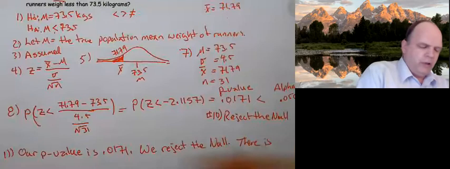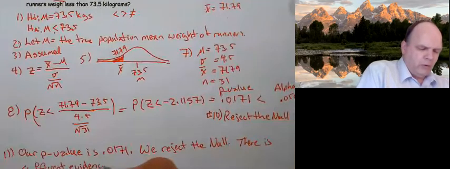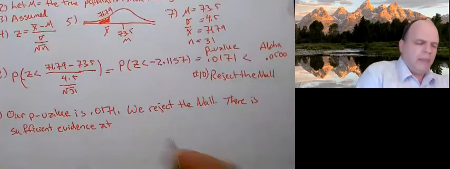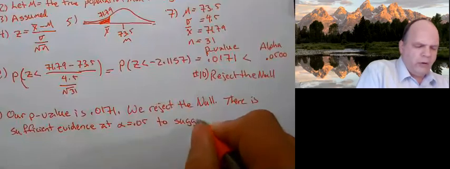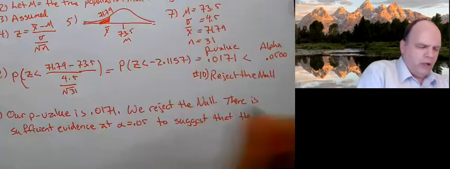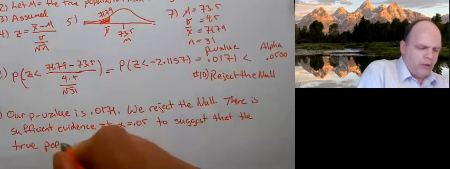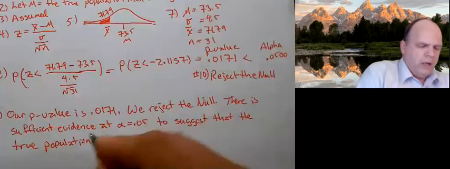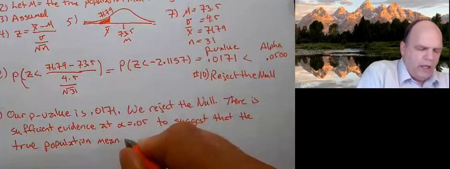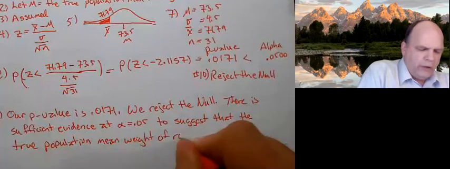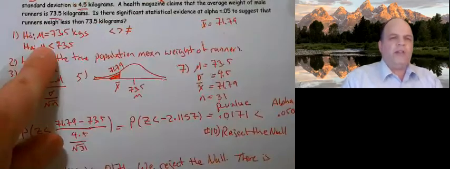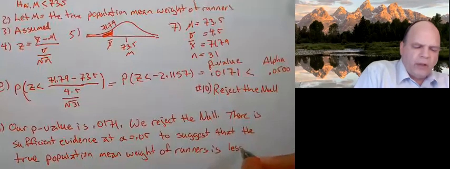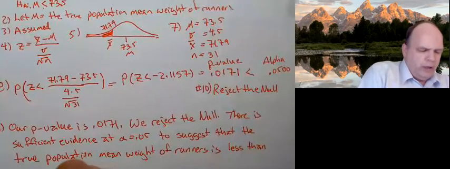There is sufficient evidence at alpha equal 0.05 to suggest that the true population mean weight of runners is, well, what was our alternative? Less than 73.5 kgs.